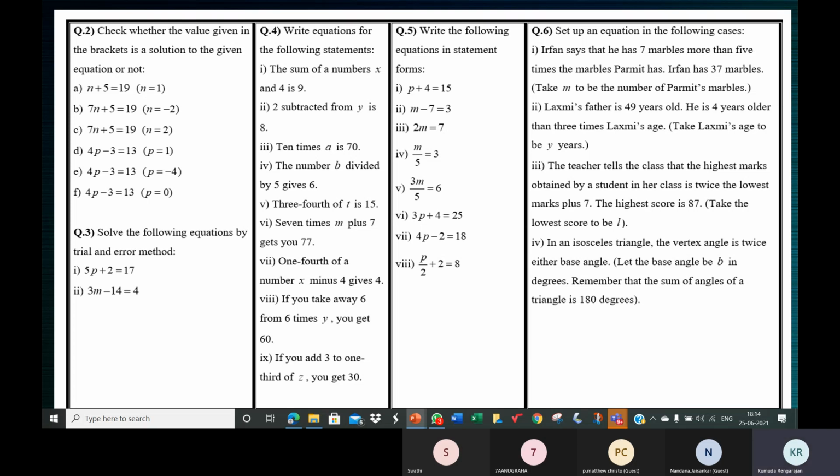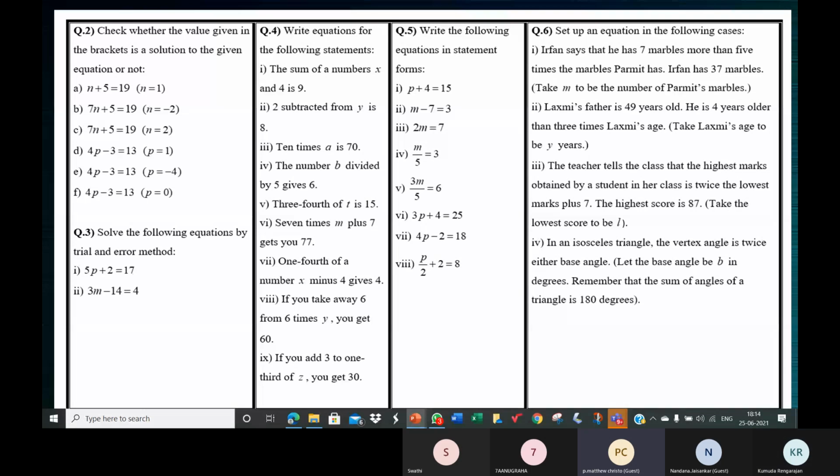Somebody else, next one. 3/4 of t is 15. Ma'am, shall I try? Yeah. Ma'am, of operator stands for multiplication. So it is 3/4 into t is equal to 15. Or you can also take away the multiplication sign and say 3/4 t is equal to 15. Ma'am, otherwise it will come as 3t by 4 is equal to 15. Yeah.